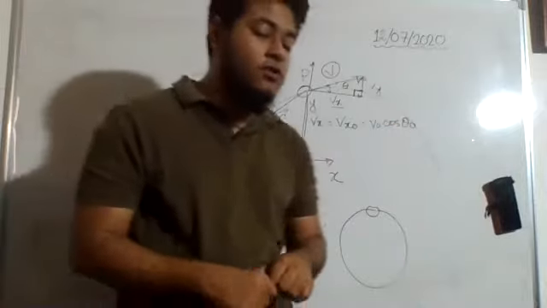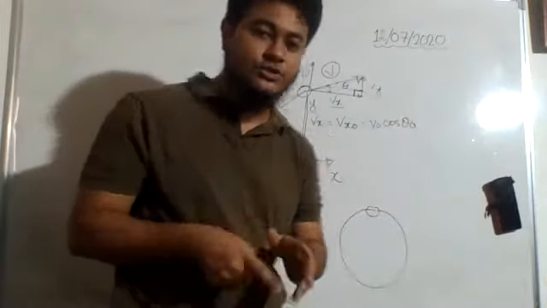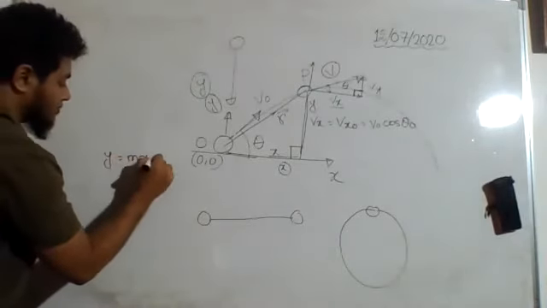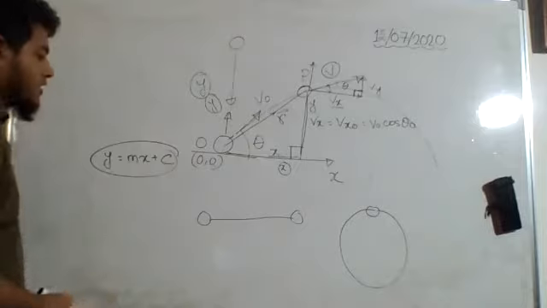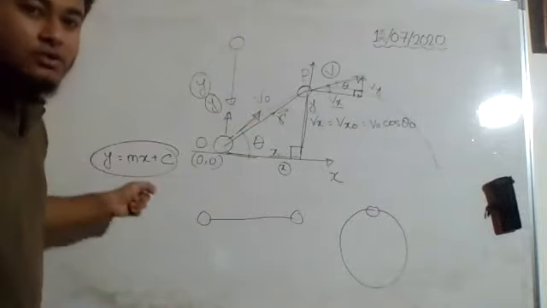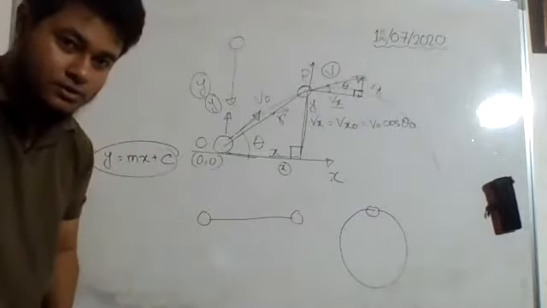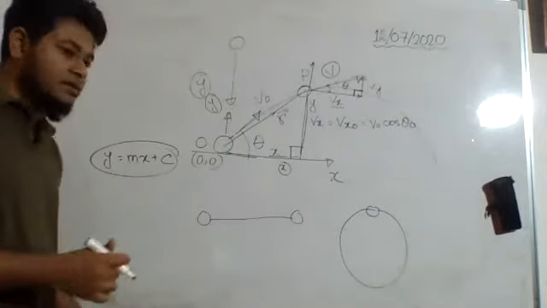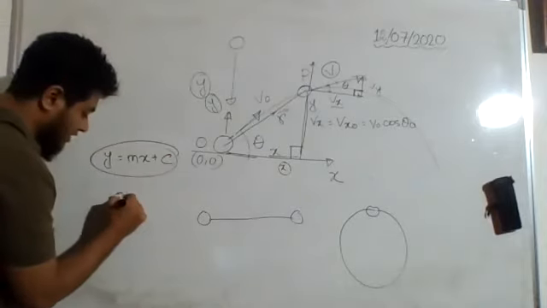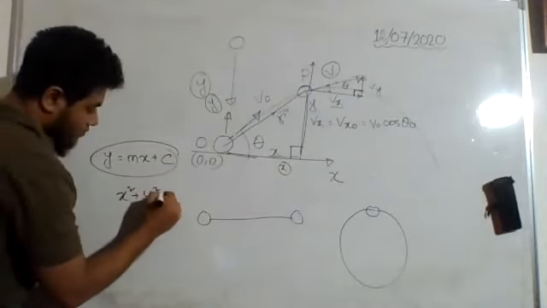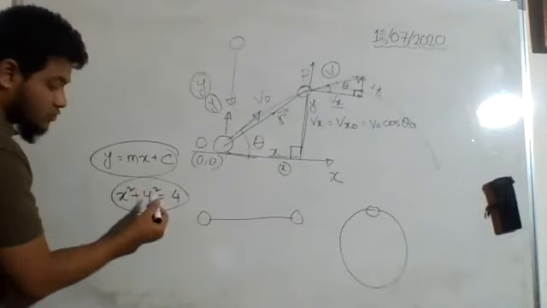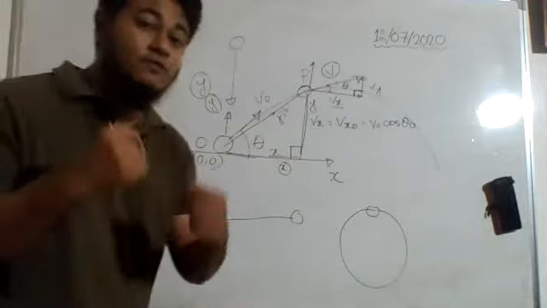Now you know that for a straight line we have an equation. Whenever we see an equation in this shape, y is equal to mx plus c, without even seeing the graph or the figure, we can say that this is the equation of a straight line. Correct or not? Likewise, inshallah, in mathematics, whenever you study the chapter circle, you will get to know that there is an equation x square plus y square is equal to, let us say, 4. This type of equation where two squares are there, this is the equation of a circle.